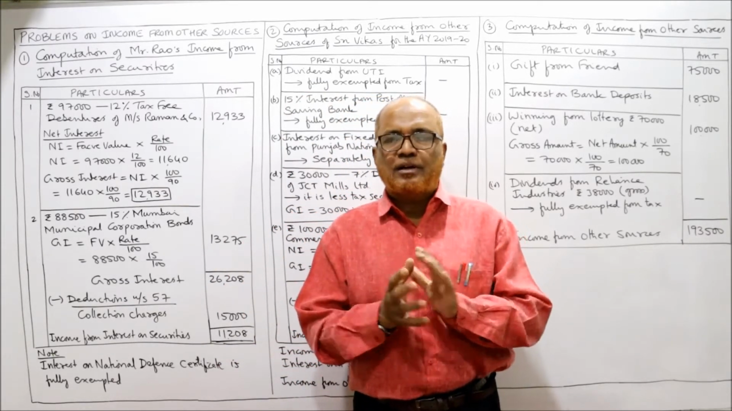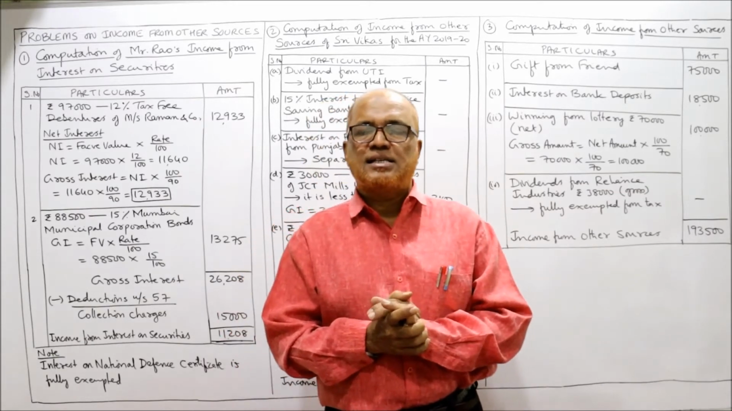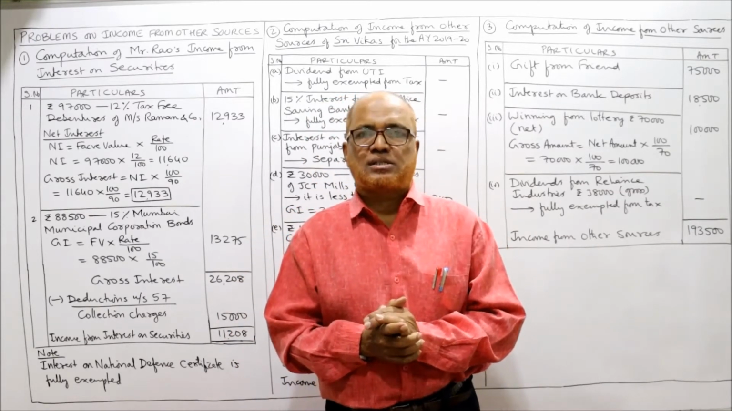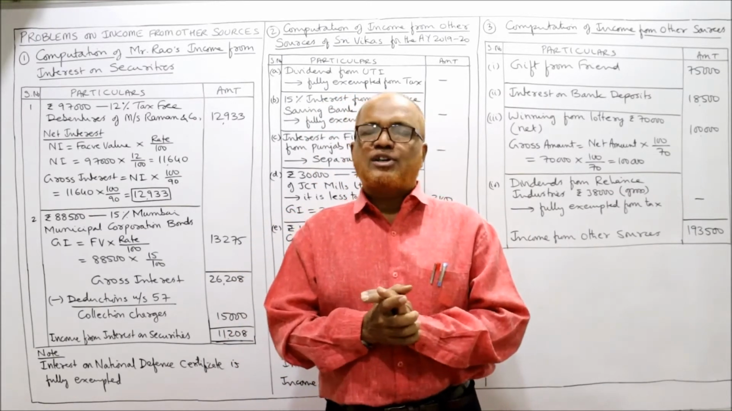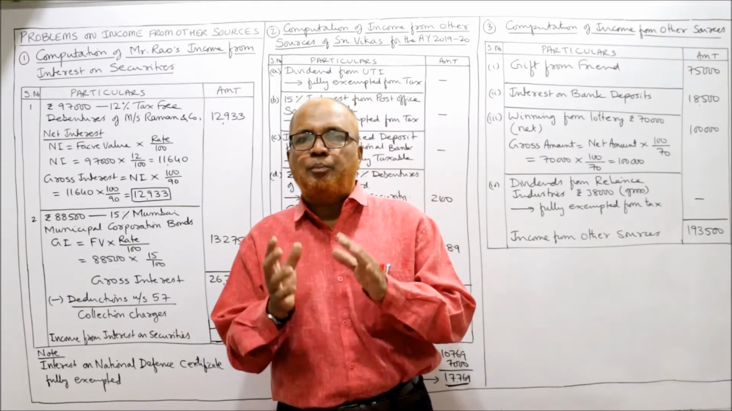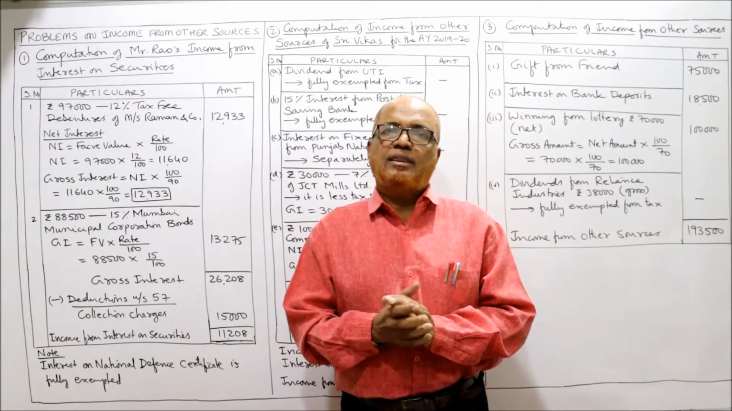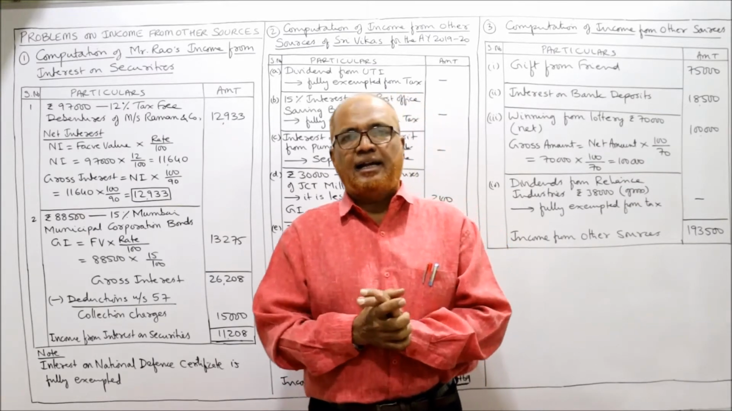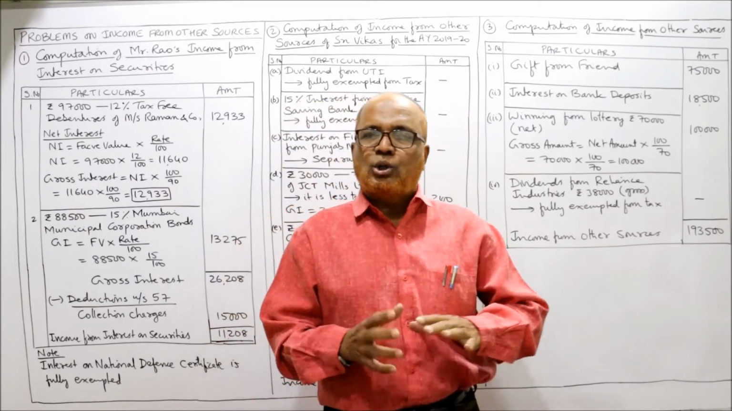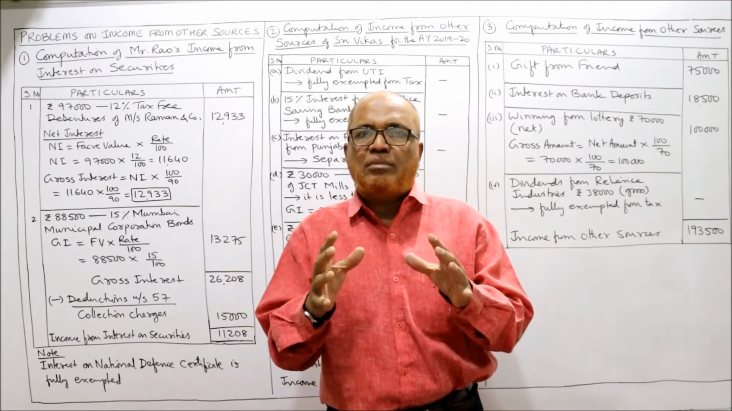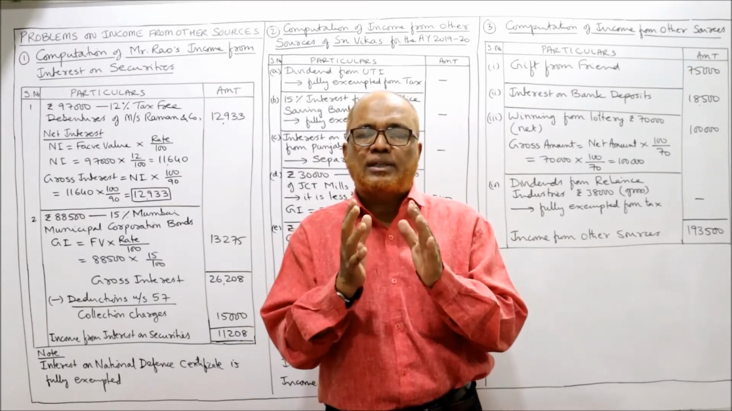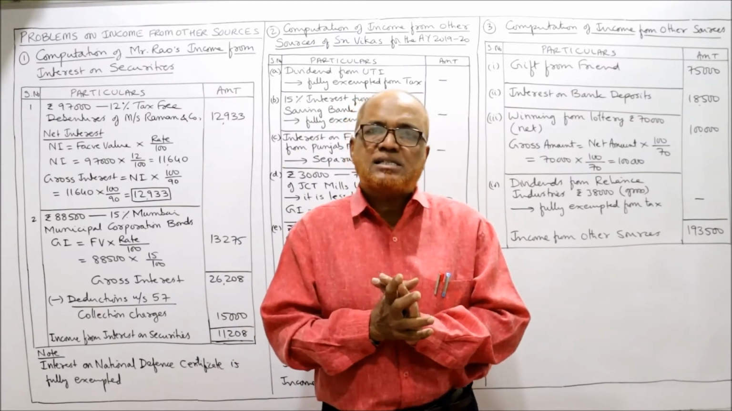In this subject, the topic I have started now is income from other sources. In the previous video, I explained in detail the provisions of the Income Tax Act 1961 regarding the taxability of this head, income from other sources. So what are the incomes that will come under this head? This is called the residual head, the last head.